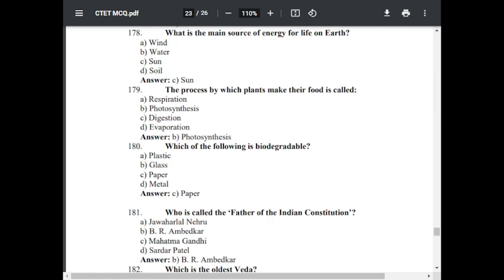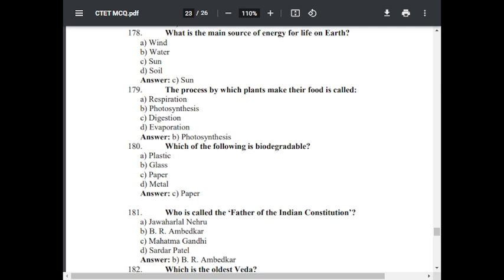Question number 180. Which of the following is biodegradable? Option A plastic, option B glass, option C paper, option D metal. The correct answer is paper.